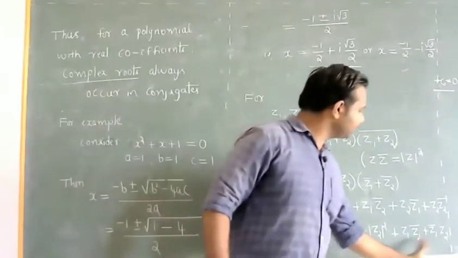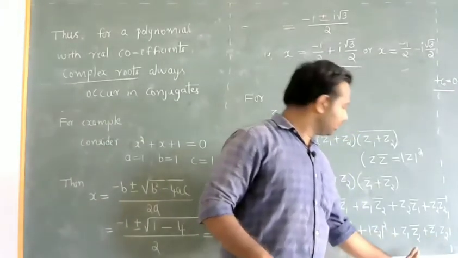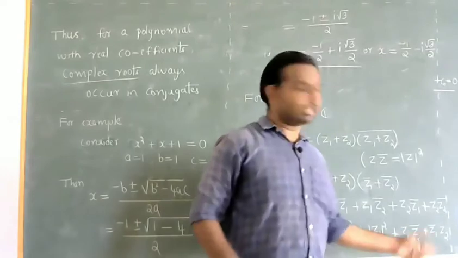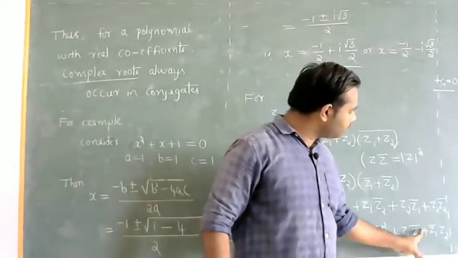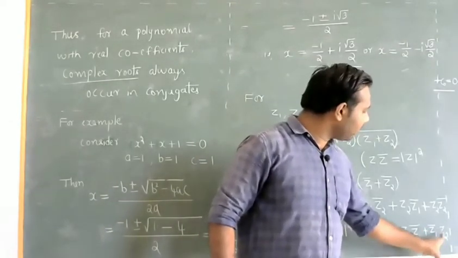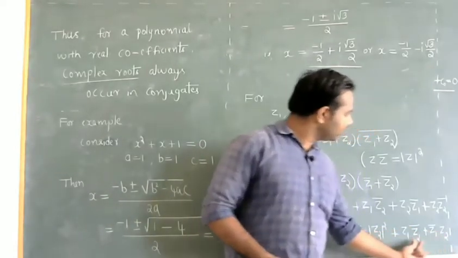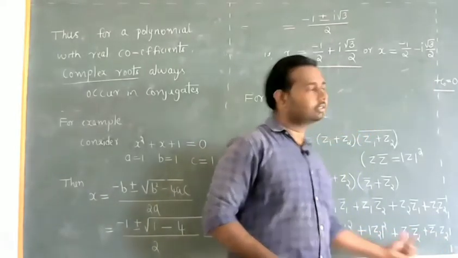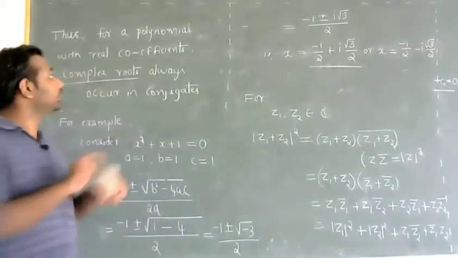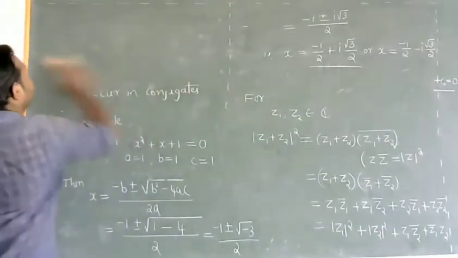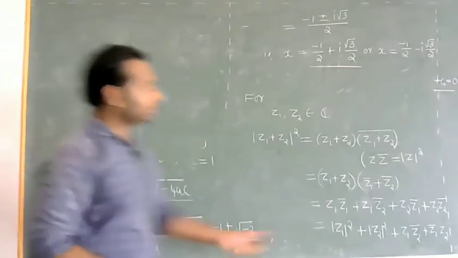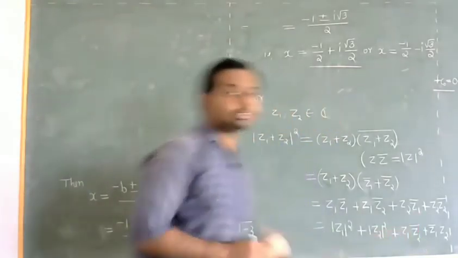You can see these two are terms with alternate conjugates. Here z1 into z2 bar, here z1 bar into z2. So you can observe that this is nothing but the conjugate of this number. So z1 into z2 bar is there.